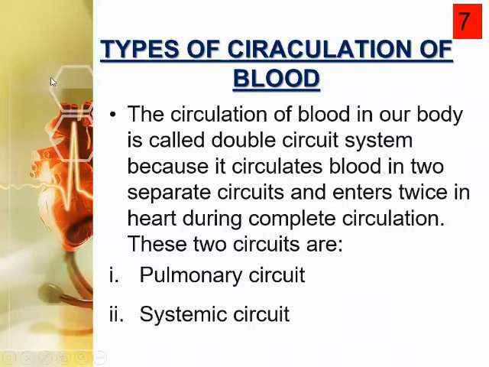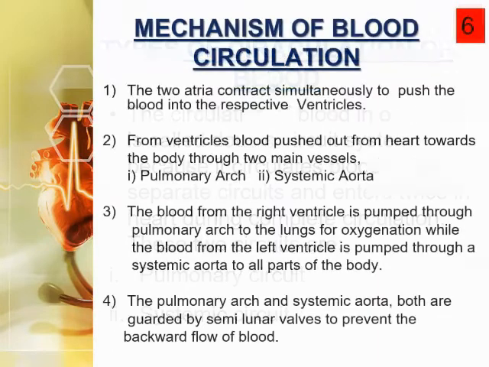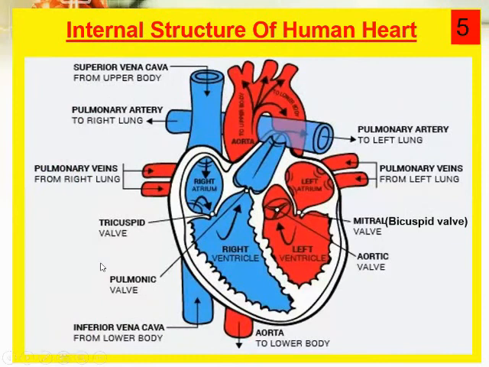The circulation of blood in our body is called a double circuit system because blood circulates in two separate circuits and enters the heart twice during complete circulation. What does this mean? The blood comes back into the heart two times. We have discussed the two types of blood in the circulation: the blue color shows the deoxygenated blood and the red color shows the oxygenated blood.